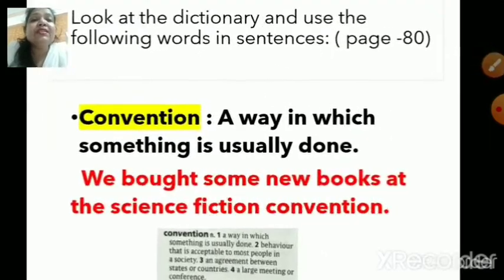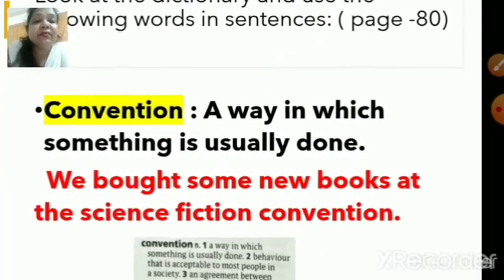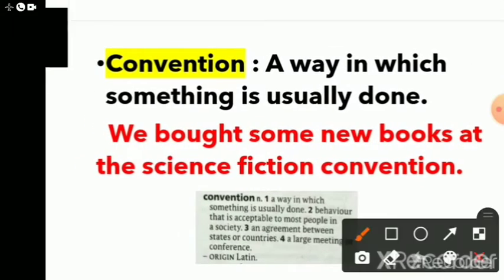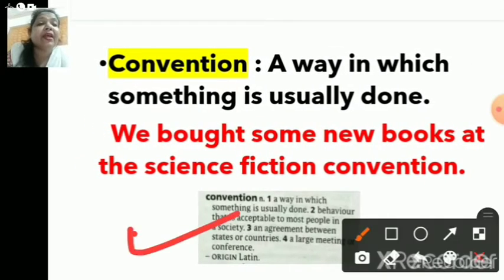Your next word is convention. Now what do I mean by convention? A way in which something is usually done. Now the sentence that we can frame is, we bought some new books at the science fiction convention. And this is how the word appears in your dictionary again.